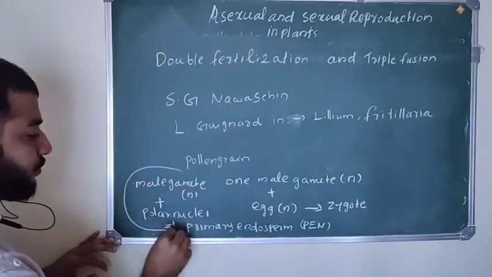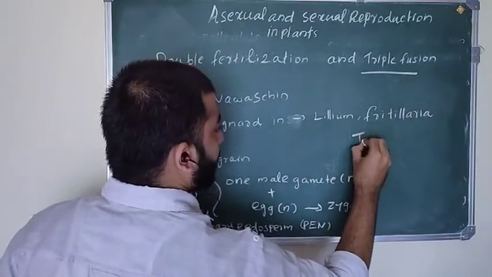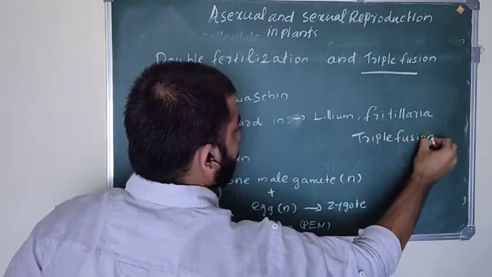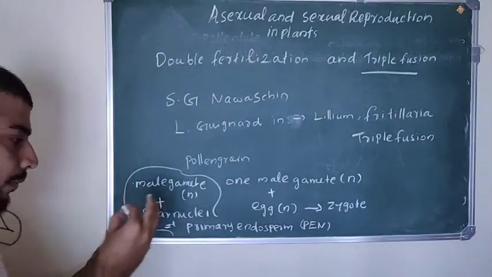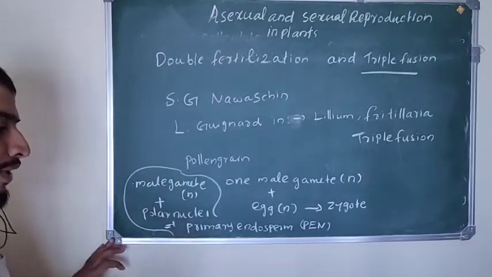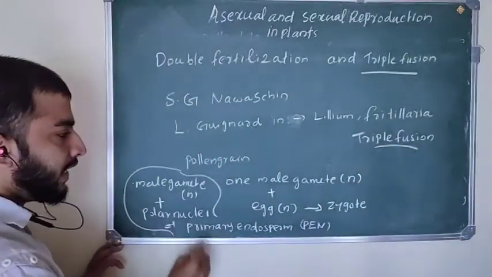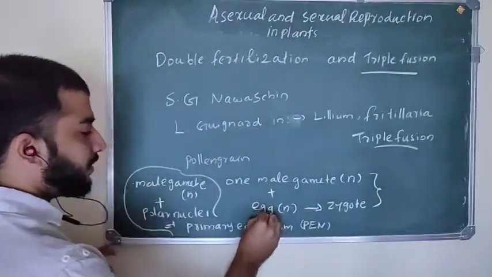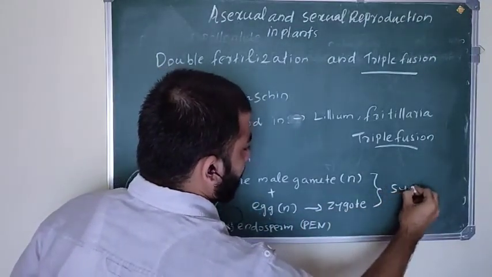This fusion is called triple fusion. So what is triple fusion? The fusion of one male gamete with the polar nuclei to form the primary endosperm is called triple fusion. Then syngamy: one male gamete fuses with the egg cell and forms the zygote, that is called syngamy.